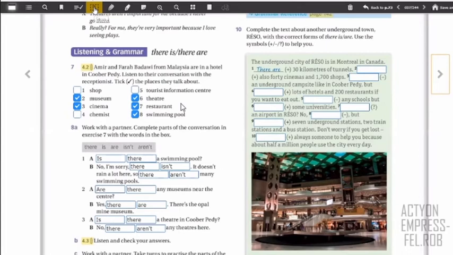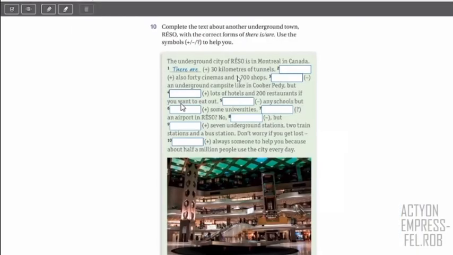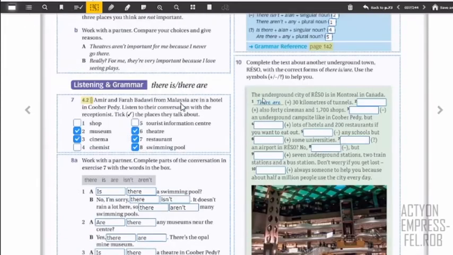So let's complete this together. In this part, you had to use a positive, negative, or questions, right? And you have to use there is or there are. So let me give you some minutes, maybe 5 minutes, so you can complete this exercise here, right? Continue, please. This is on page 37, exercise number 10.